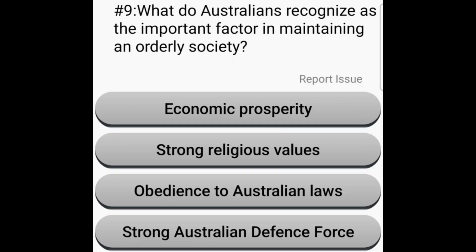What do Australians recognize as the important factor in maintaining an orderly society? Is it economic prosperity, strong religious values, obedience to Australian laws, or a strong Australian defense force?